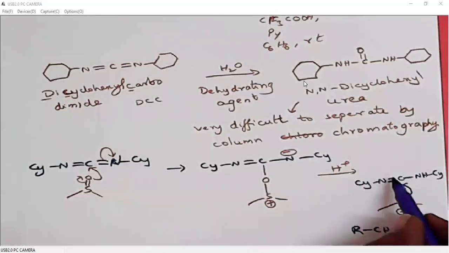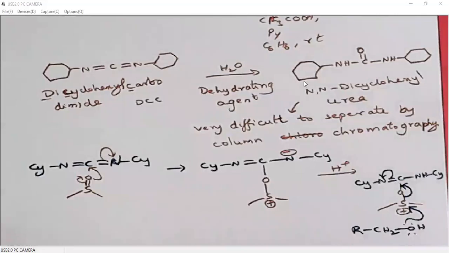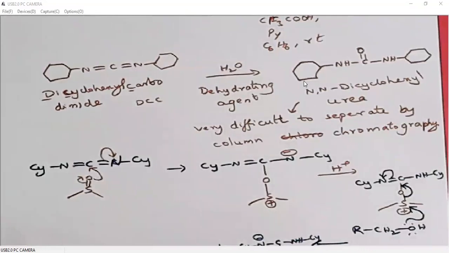Then this nitrogen carbon double bond will break down one more time to get Cy, N minus C double bond O, NH, Cy, plus what we are having, R, CH2, OH. Since it is attacking, oxygen gets the positive charge, sulfur.